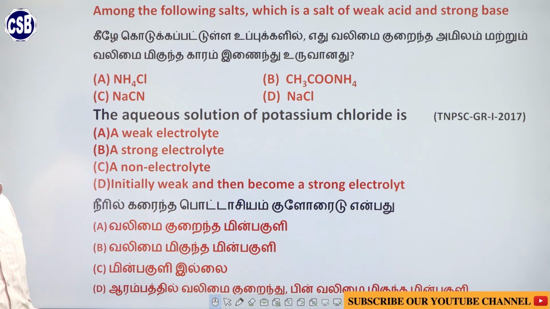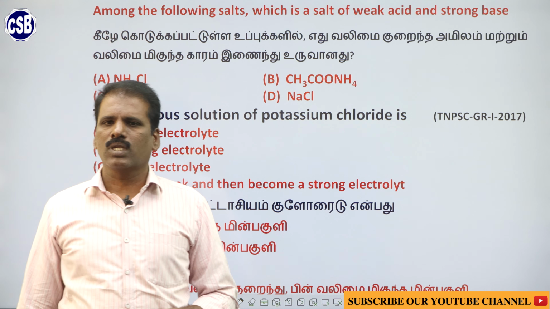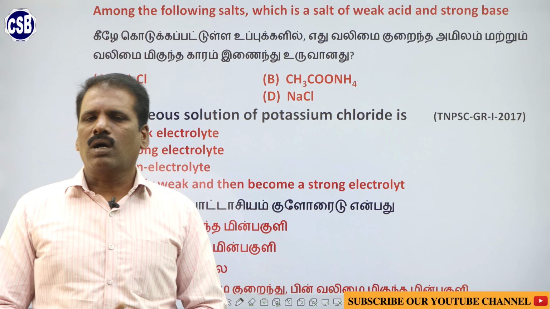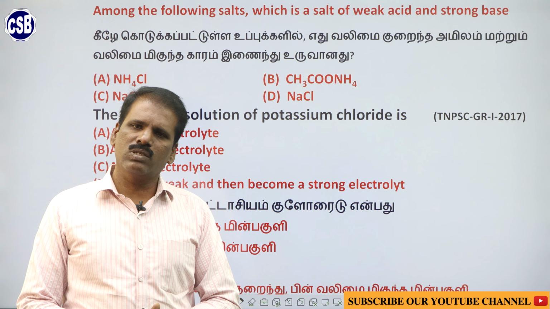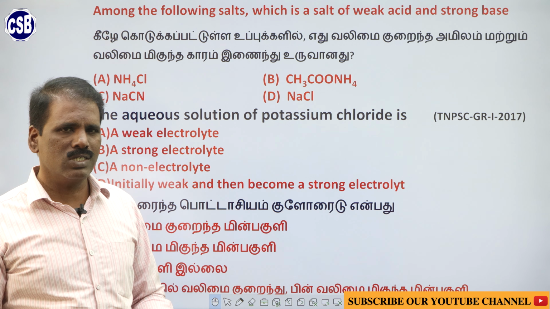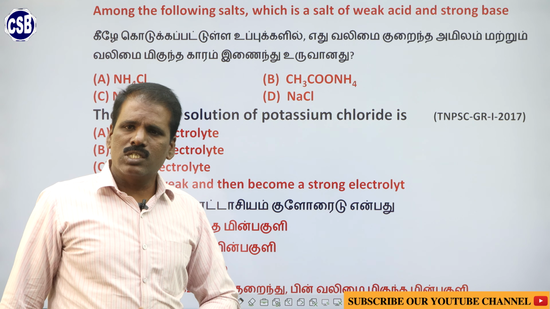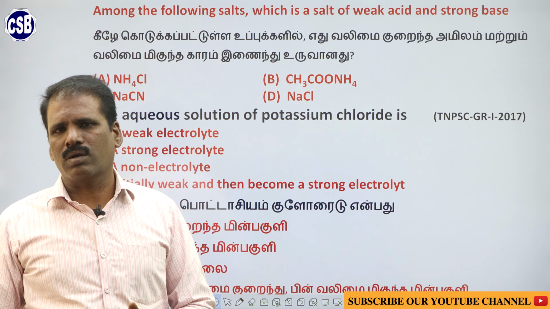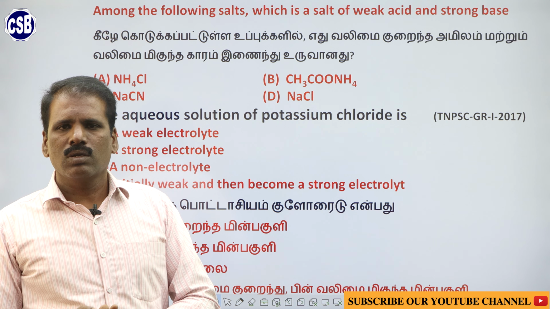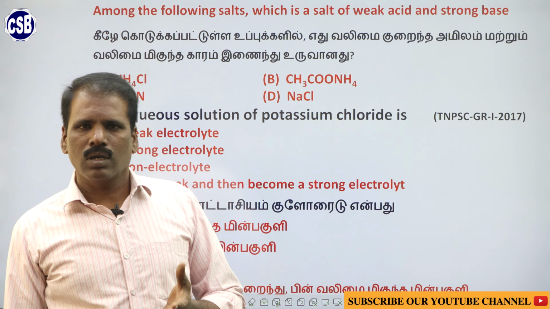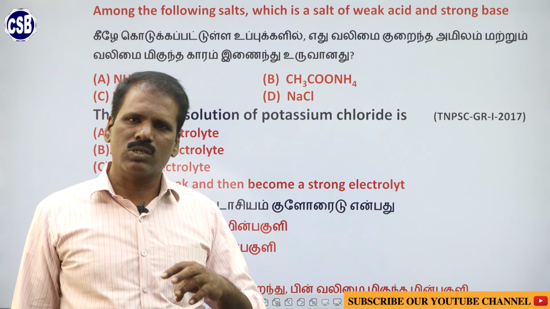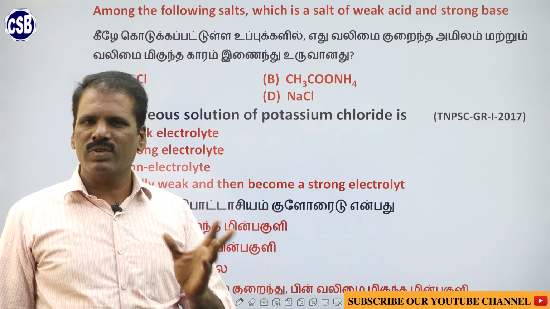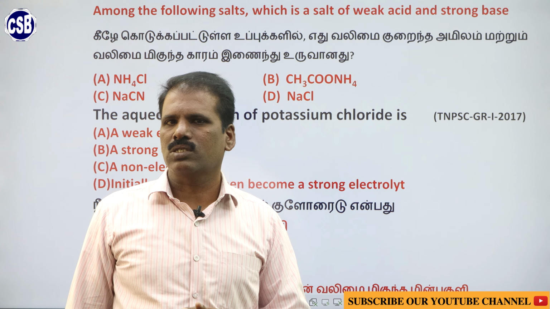So, the final one. When you come to salts, salts are the substances that can be obtained by the combination of acids and bases. When an acid combines with a base, it gives away salt and water. So, this is a common reaction. The acids are classified into strong acids and weak acids. The bases are classified as strong bases and weak bases. So that 4 types of salt may be obtained: the salt obtained from strong acid and strong base, strong acid and weak base, weak acid and strong base, and both weak acid and weak base. So that 4 types of salts are possible.